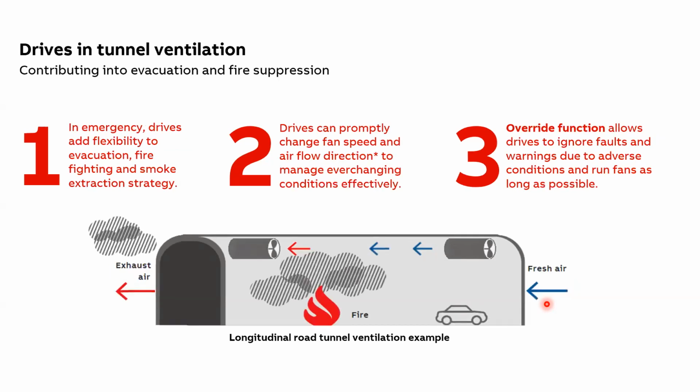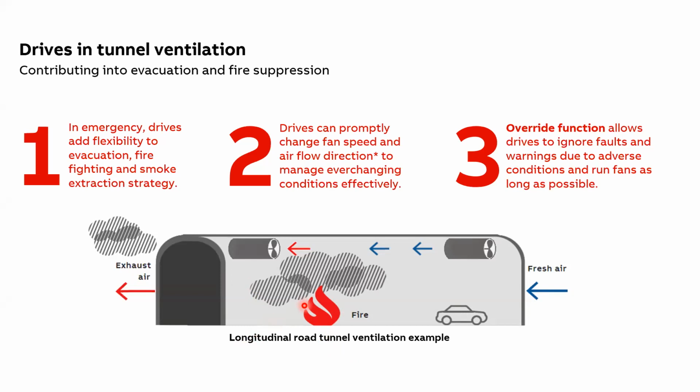Thank you. Now, talking about fire conditions inside a road tunnel, the strategy for the emergency ventilation depends very much on the tunnel system design. For a longitudinal tunnel ventilation system, the smoke is blown through the tunnel and we have to be very careful. First of all, we have to ensure the safety of the tunnel user, and for this reason, we cannot extract smoke in an intense way, like just increasing the speed of the fan and exhausting all the fumes from inside the tunnel. That cannot happen because we have users or passengers who are stuck inside the tunnel.